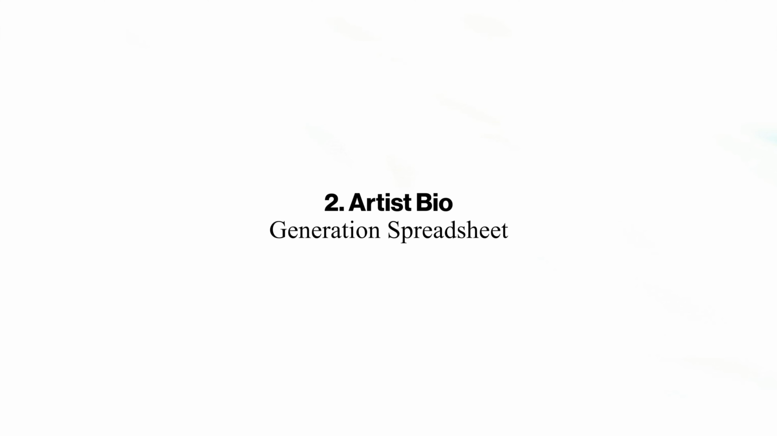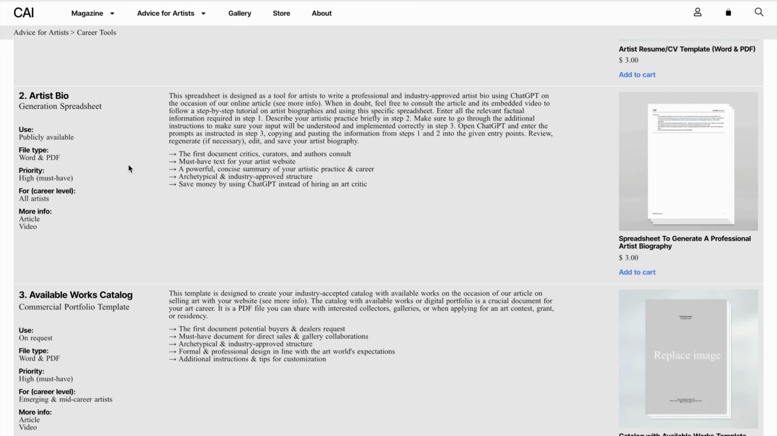Up next we have the artist biography. This is also a very important document that I have given the priority of must have. Everyone needs to have an artist biography, which is a very concise document, a small text where we're giving a summary of our artistic practice and also our career. And also here there are specific structures or things that the artist wants to see in your bio.